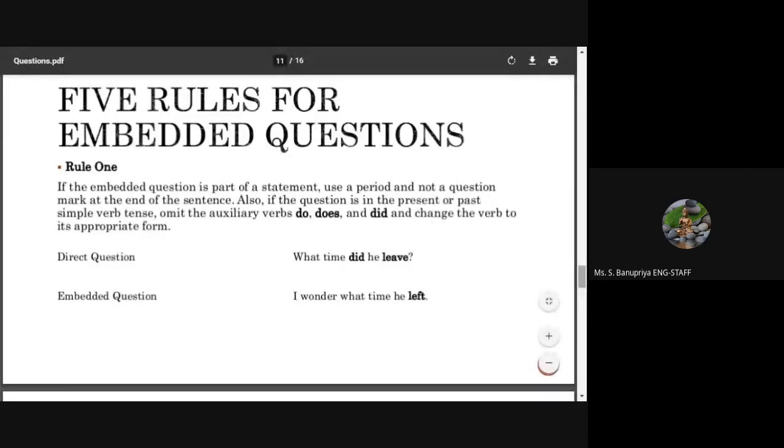Left. What time he left. I wonder what time he left, and a period. That is a full stop. Full stop is otherwise known as period. So in an embedded question we don't want to use a question mark. For that we are using a full stop, and we begin with some other embedded sentence. Sentence begins with. Okay.